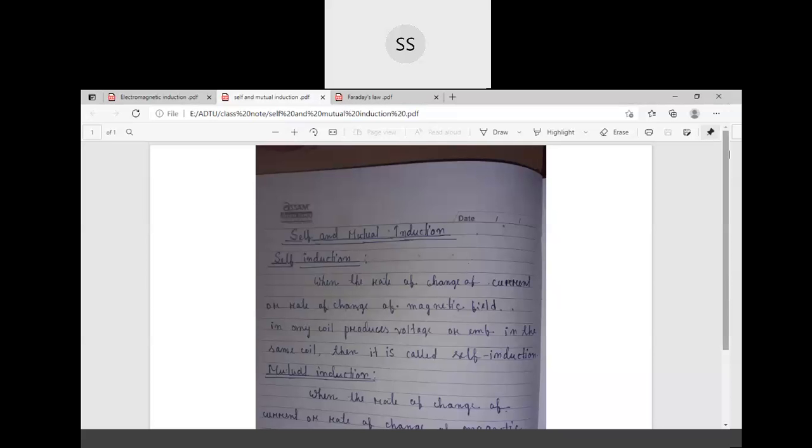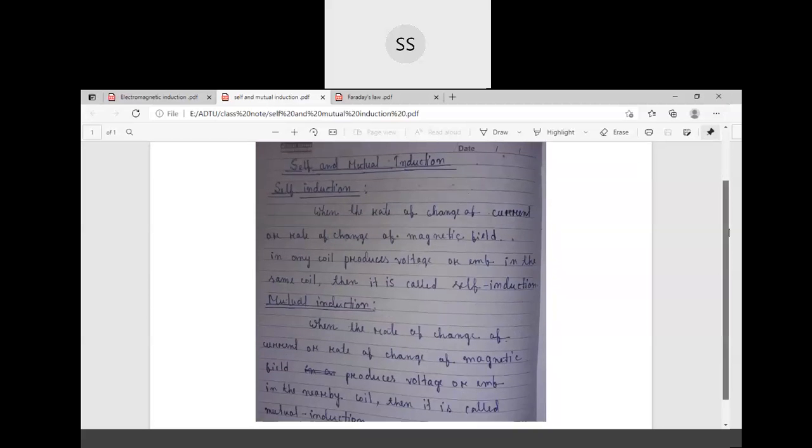So when we put a closed coil in a moving magnetic field, or when we constantly move the electrical conductor in a constant magnetic field, if the induced EMF or the voltage is produced in that same coil only, then it is called self induction.